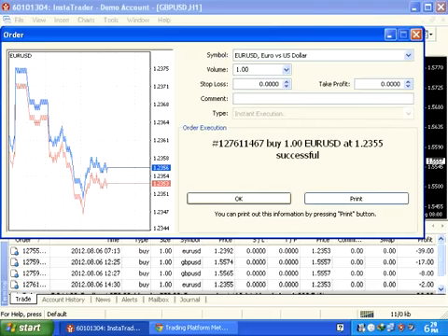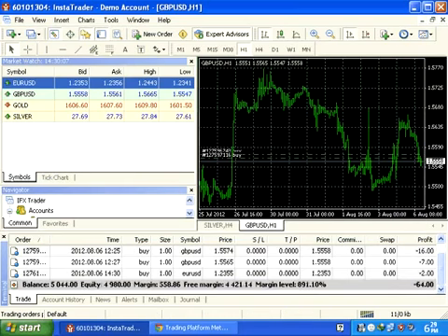The company gives you confirmation that your order is done. Now you see here, you bought at this rate and the current rate is different, and at the same time you lost $2. You can check here, the company gives you everything. This is $2, 2.00. I bought at this rate, now the rate is going down, so that's why I'm in loss of $2. You can wait, and when the market moves up, your loss will become profit, and then you can close it.